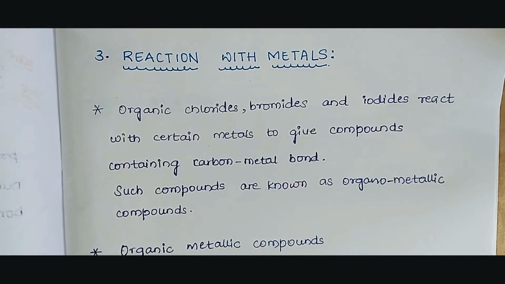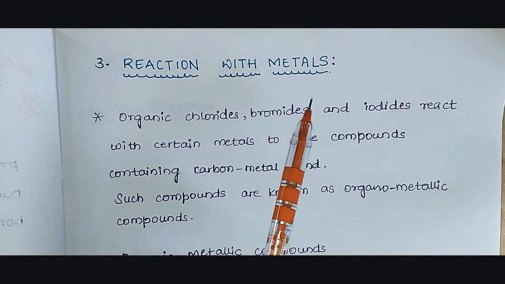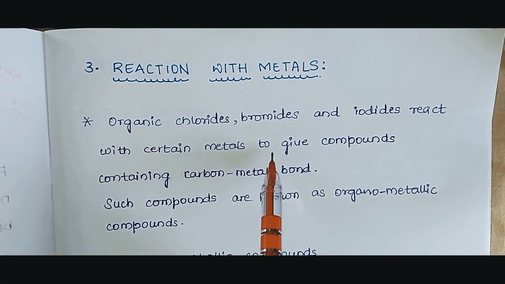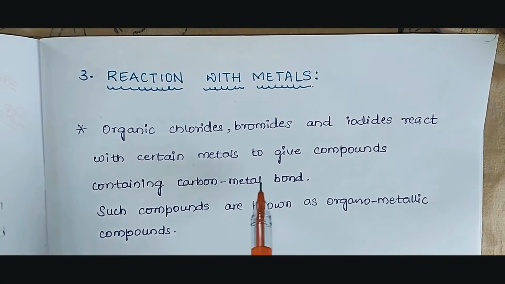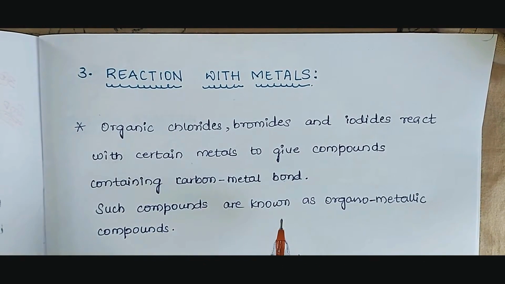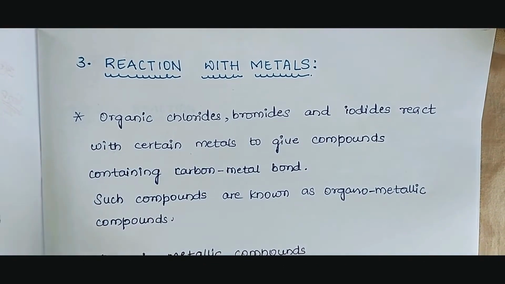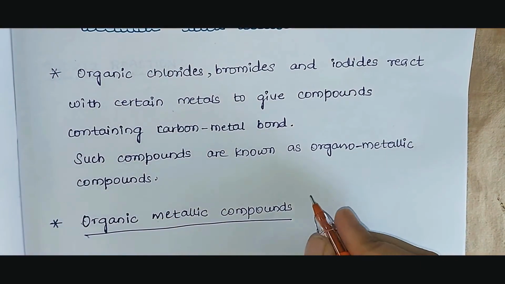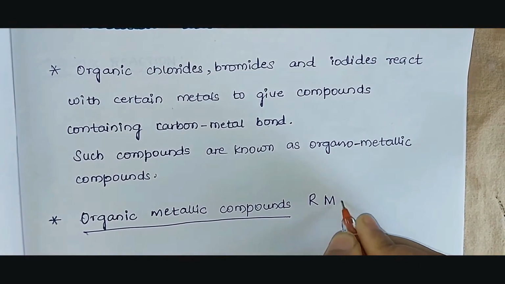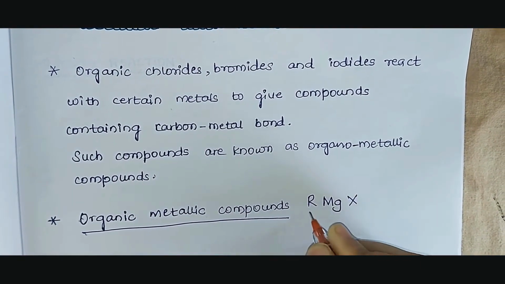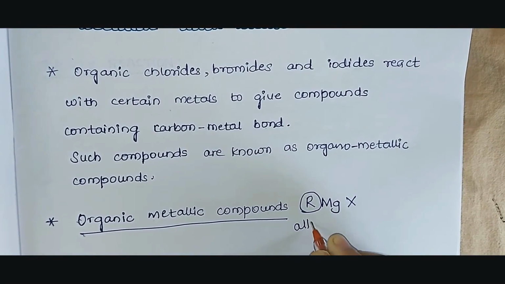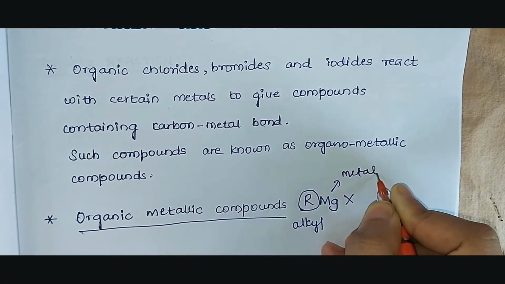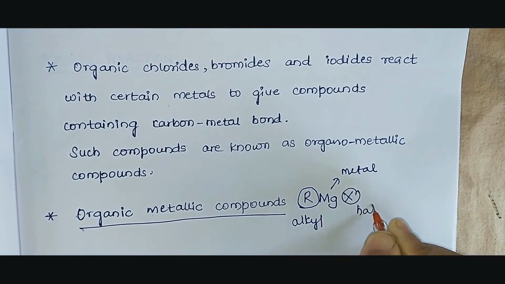So what do we observe here? We observe that organic chloride, bromide and iodide react with certain metals to give compounds containing a carbon-metal bond, and such compounds we call organometallic compounds. The molecular formula of this organometallic compound is RMgX. We have taken the metal as Mg here. R is an alkyl group, Mg is the metal, and X is the halogen.